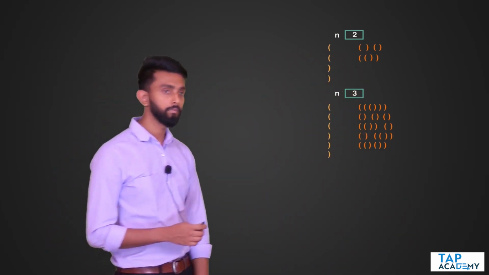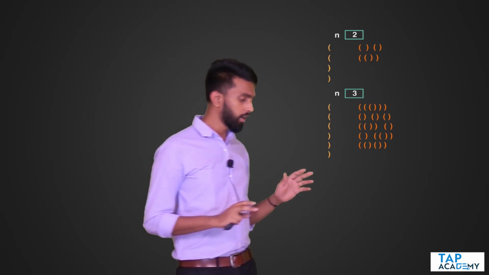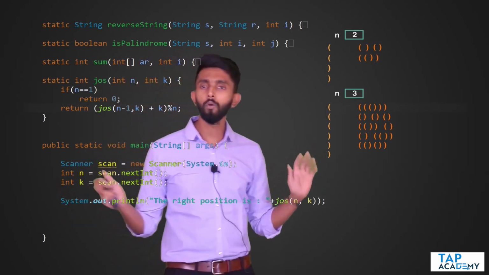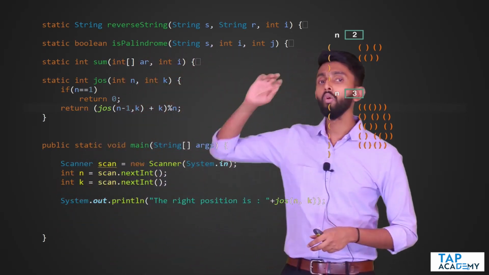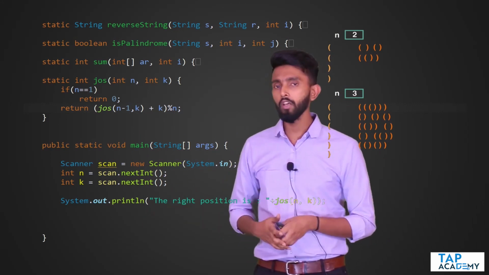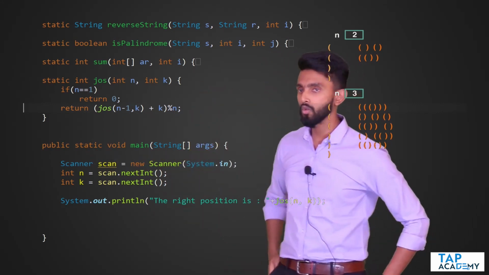One student is asking about the previous question: if the k value changes, how will it work? Some of you are personally texting and asking, in the previous Josephus problem, if the k value changes, will our logic change? No, definitely not. It will work for any k value. That is the beauty. You want proof? Let me execute and show you.